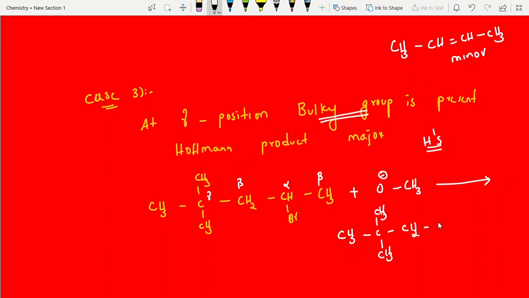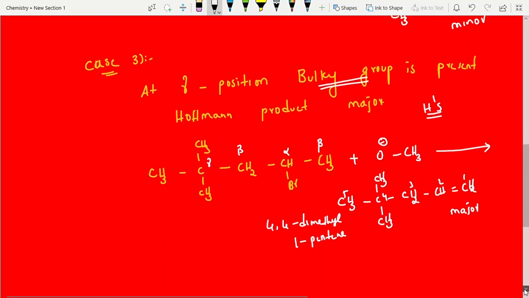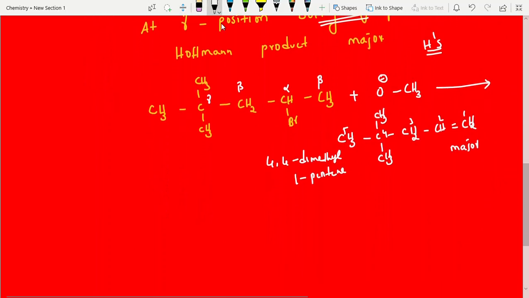CH2, CH double bond, CH2. This is major, students, right? Try to write the name: 1, 2, 3, 4, 5, right? So 4,4-dimethyl, yes. What is this? 1-pentene. Now minor, can you write what is the minor? Here, removing here. That's it. That is minor.